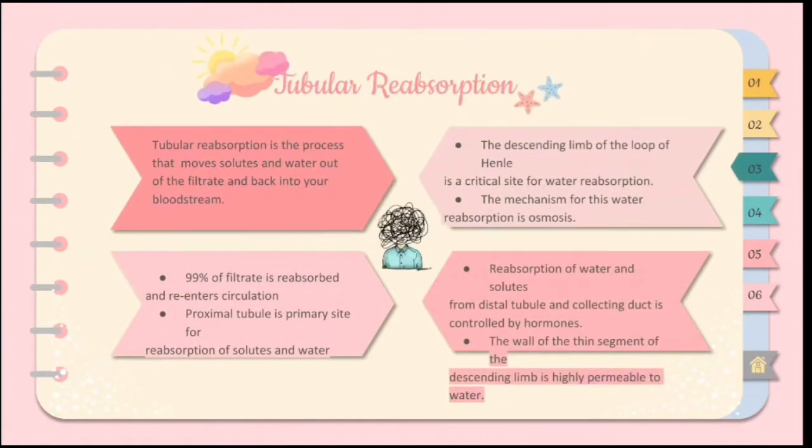Now, let's proceed to step 2 of our urine formation, which is tubular reabsorption. Before we start, let us have a brief definition of reabsorption. Reabsorption is the movement of water and solutes from the nephron tubule back into the circulation. Remember that 99% of filtrate is reabsorbed and re-enters circulation.